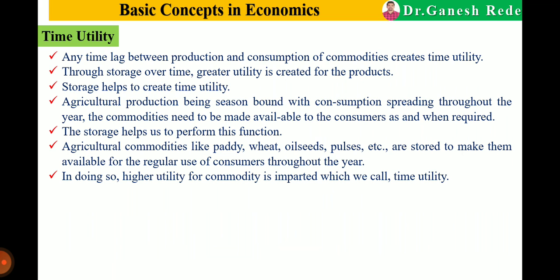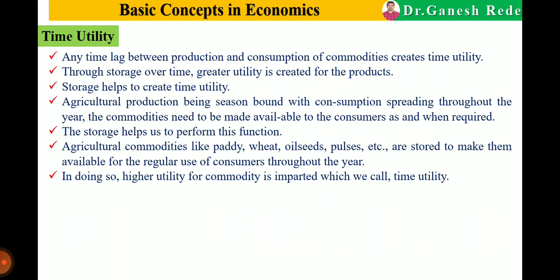As we know, agricultural production is seasonal, with consumption spreading throughout the year, so commodities need to be made available to the consumer as and when required. We produce wheat in the Rabi season, but we utilize it throughout the year.